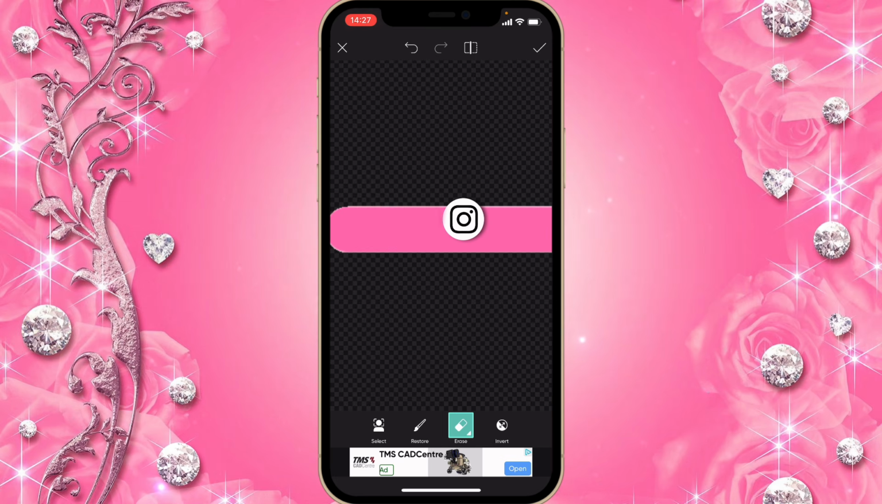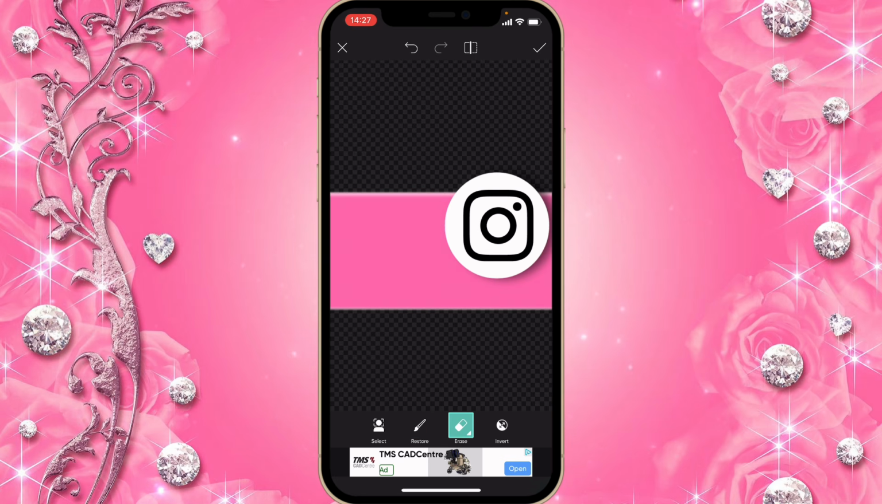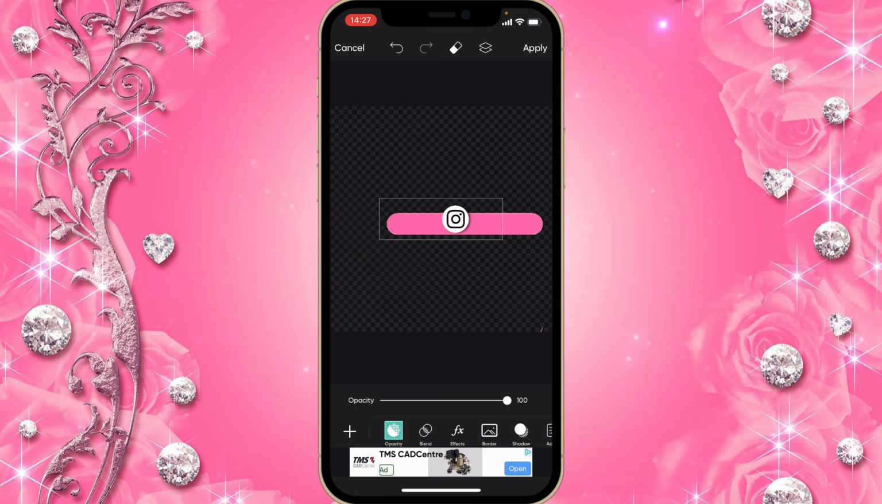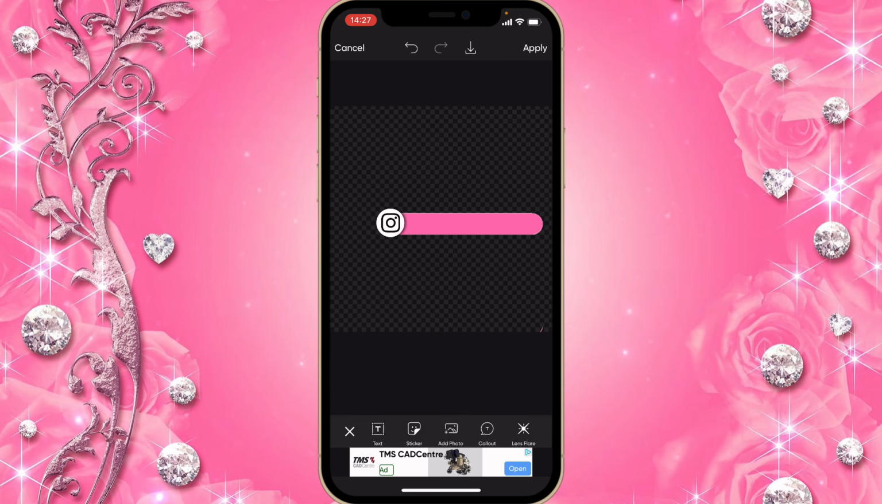Very soon I'll be doing a video on how to make customizable social media icons, so stay tuned for that. And then after that, place the icon right there like that. Then I clicked on the arrow, and I've saved it to my camera roll.